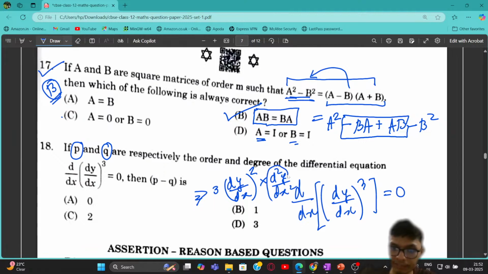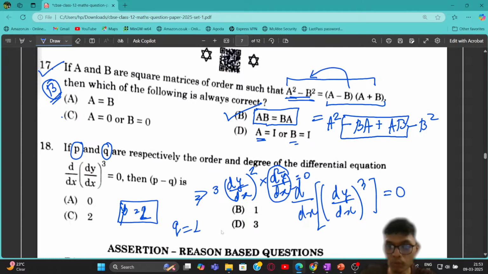So from here you can see that the differential equation is equal to 0, right? So simply the differential equation has the order as 2. So order is equal to p, which is equal to 2, and the degree, the highest order having the degree 1, so our q is going to be equal to 1. So 2p minus q is going to be equal to 3. From here you can see option number B is going to be the correct answer for this particular problem.